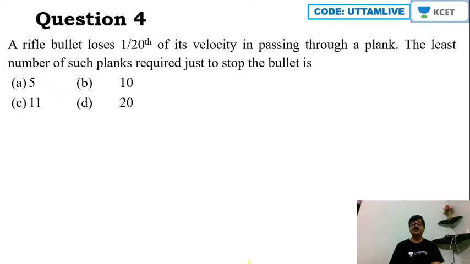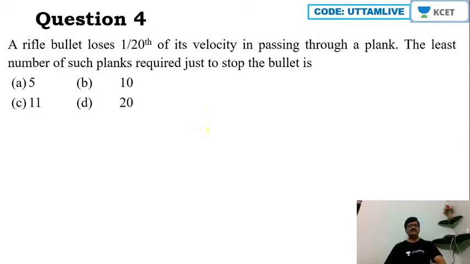A rifle bullet loses 1/20th of its velocity passing through a plank. The least number of such planks required just to stop the bullet is. I was telling you in the beginning that this session will have a very interesting problem like a bullet and a block, and this is the problem I was talking about, my dear friends.